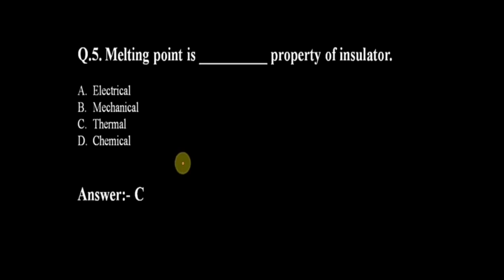Next question is: melting point is which property of an insulator? Electrical property, mechanical property, thermal property or chemical property? The answer is option C, the thermal property of an insulator. Melting point is the thermal property of an insulator.